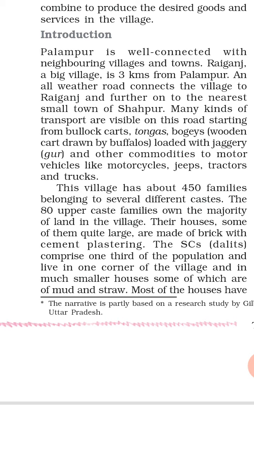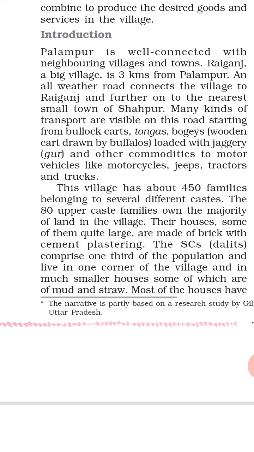Now they belong to the what? Means they have the land, they are the landowners. We can say 80 upper caste families are landowners. Their houses, some of them quite large.